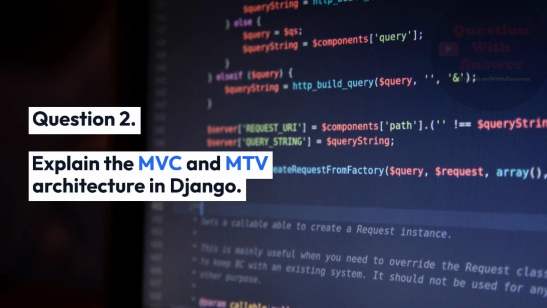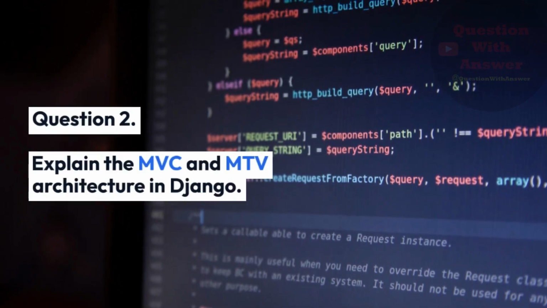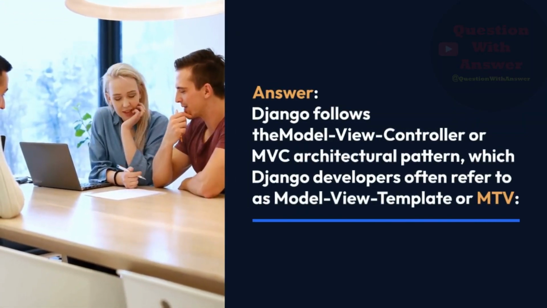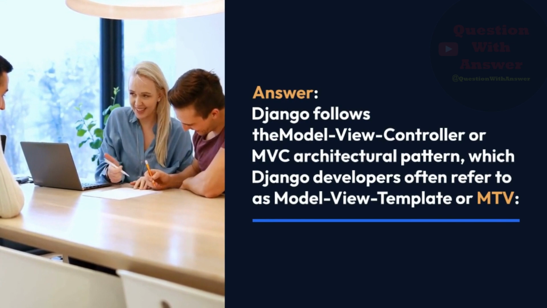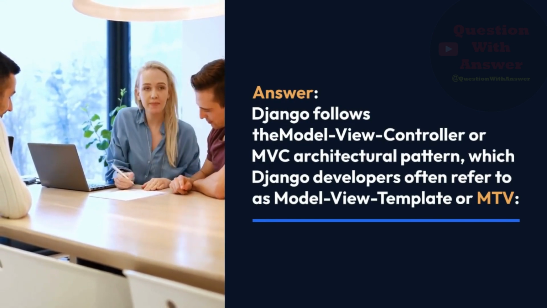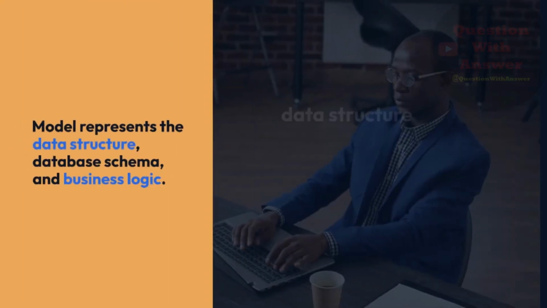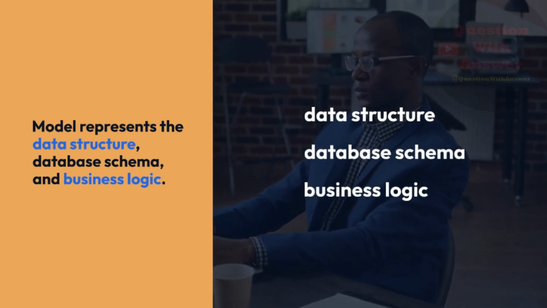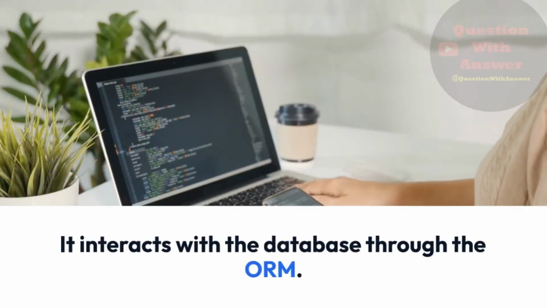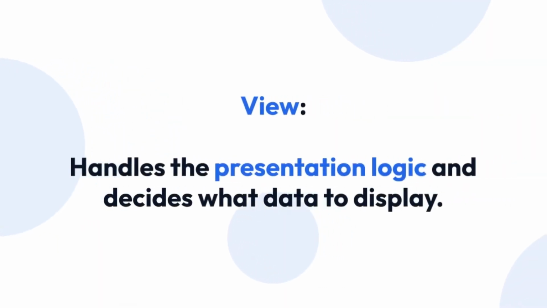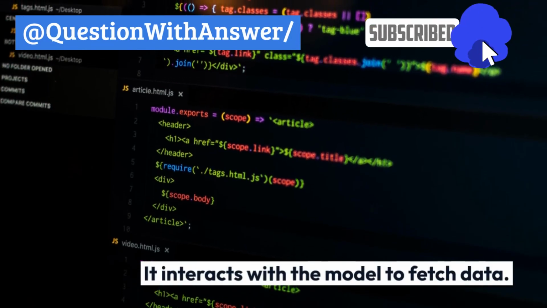Question 2. Explain the MVC and MTV architecture in Django. Answer: Django follows the Model View Controller or MVC architectural pattern, which Django developers often refer to as Model View Template or MTV. Model represents the data structure, database schema, and business logic. It interacts with the database through the ORM. View handles the presentation logic and decides what data to display. It interacts with the model to fetch data.